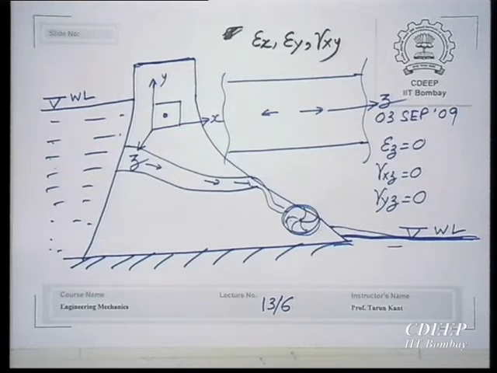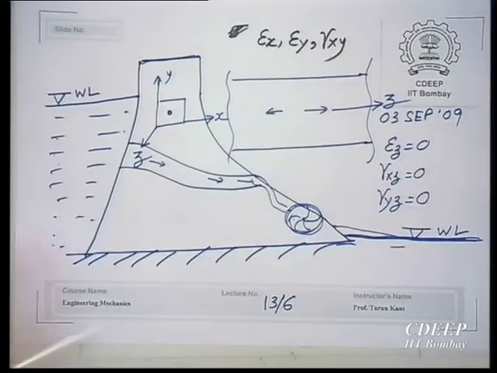Gammas are shear strains. Shear strains are caused by what? Shear stresses. But then these are 0, so you are left only with this. That means the state of strain is two dimensional. The state of strain can be defined only in terms of x and y, in the plane.